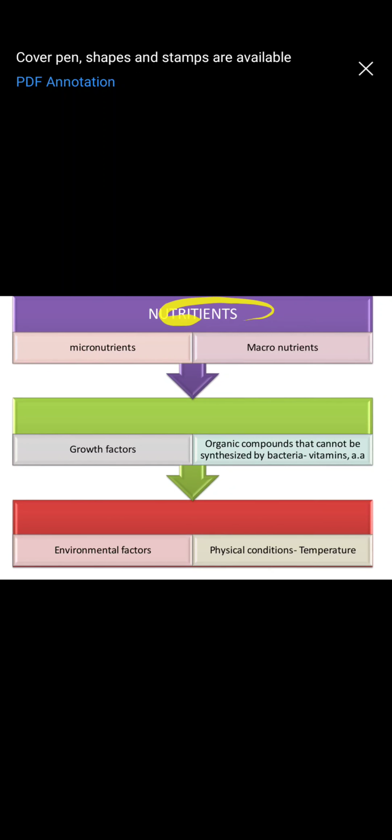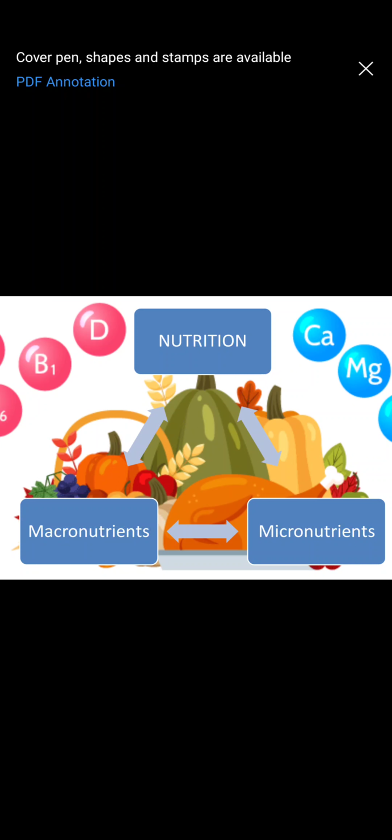The requirements of microorganisms can be classified as micro and macronutrients, that is the nutrients part of it. Other than that, they also require growth factors. Growth factors are organic compounds that cannot be synthesized by bacteria from any other form of nutrients. They have to be supplied in a ready-made form, like vitamins and amino acids. They cannot be synthesized by microorganisms. And other environmental factors like physical conditions, for example temperature. Now these are the basic things required for the growth of microorganisms.